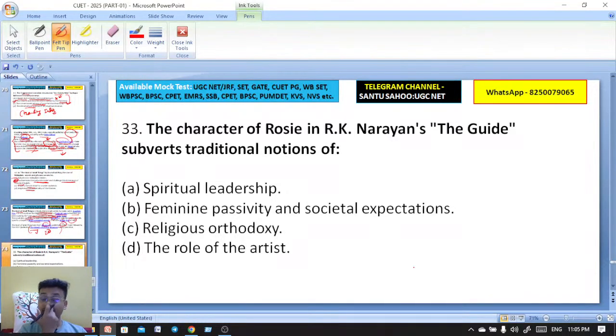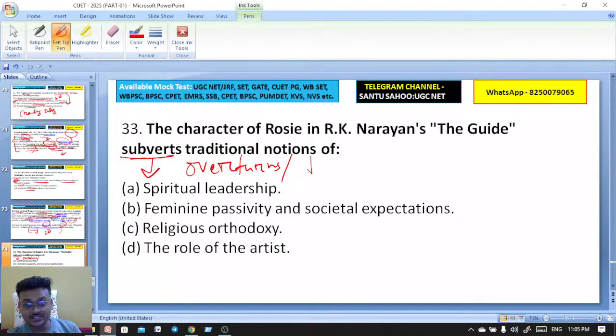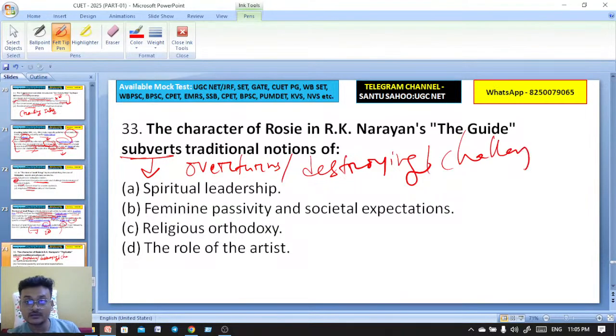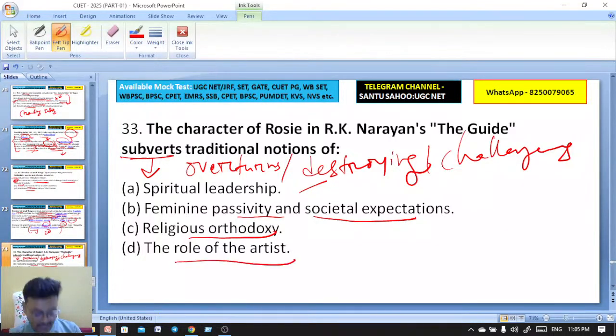Now here is question number 33. The character of Roji in R.K. Narayan's The Guide subverts what? Subverts means overturns or destroying. Okay, challenging here: spiritual leadership, feminine passivity and societal expectation, religious orthodoxy, or the role of the artist.